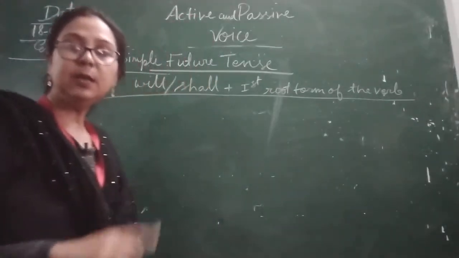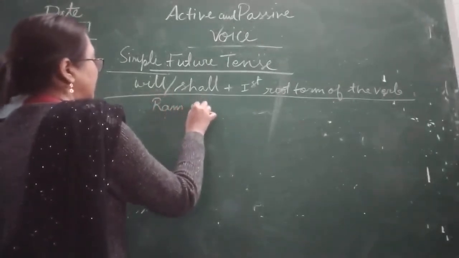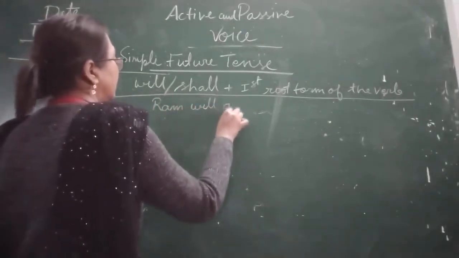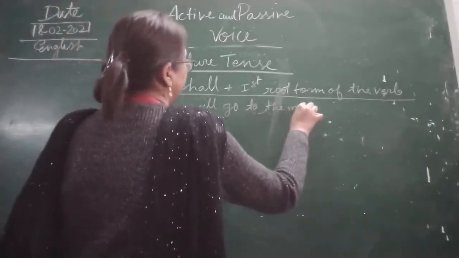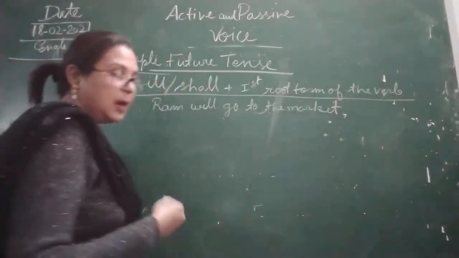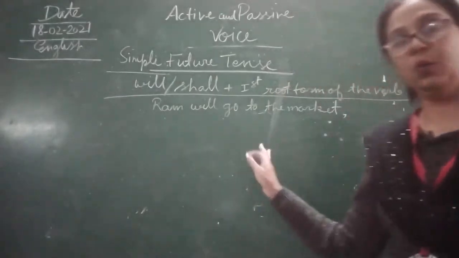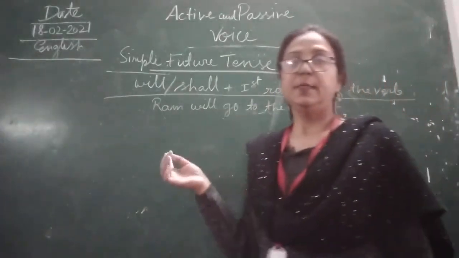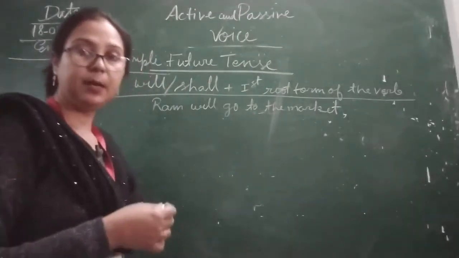Okay. I'll give you one example. Ram will go to the market. So this is future tense. Ram will go to the market. It means he will go in the future. That is why it is written Ram will go to the market.